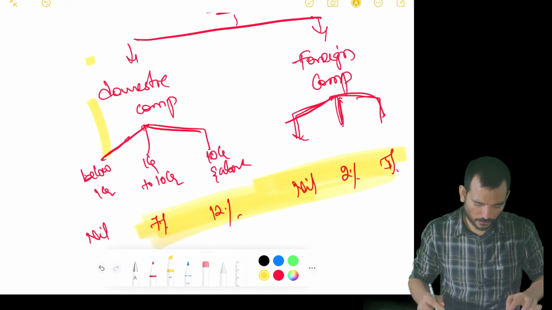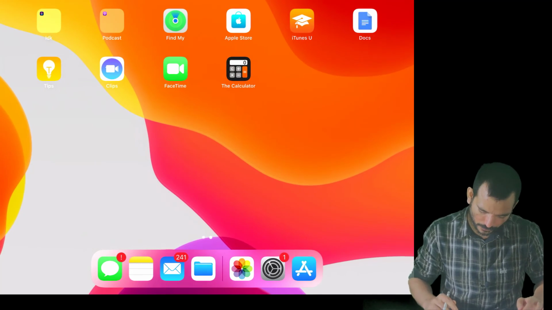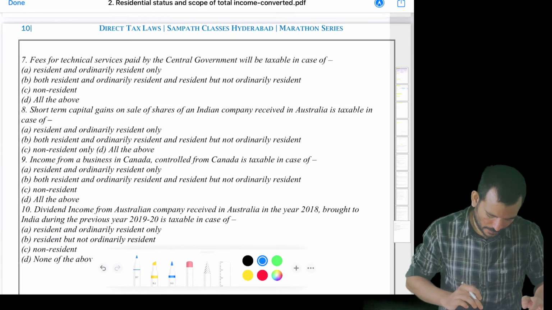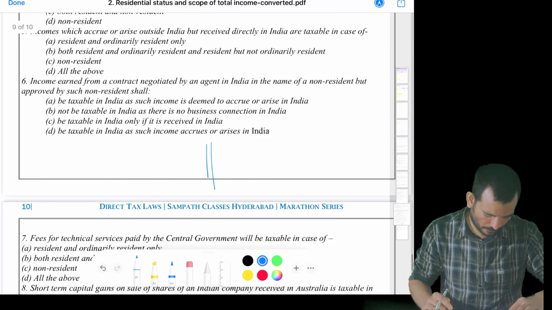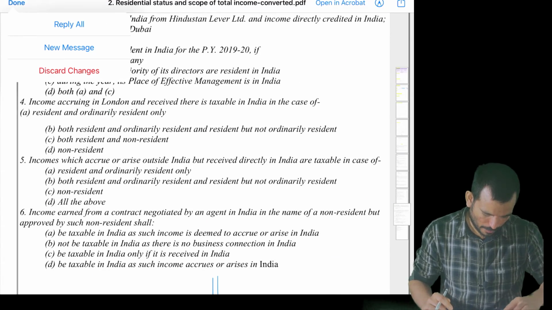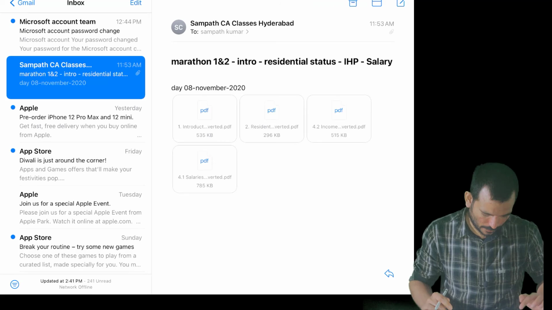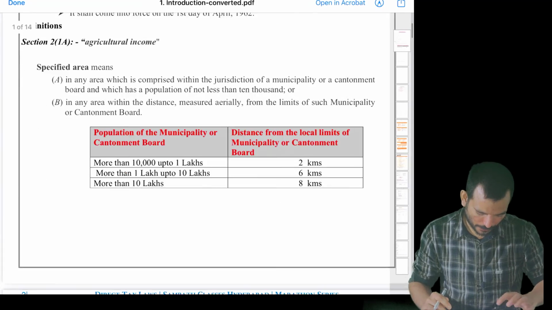Okay, so this is for your slab rates. I'll see if anything is still pending from today's discussion point of view.